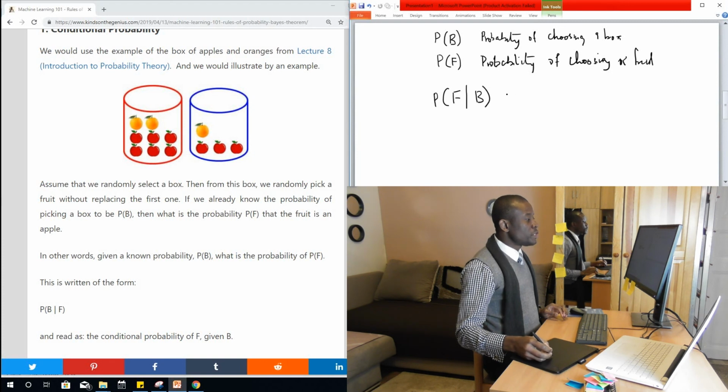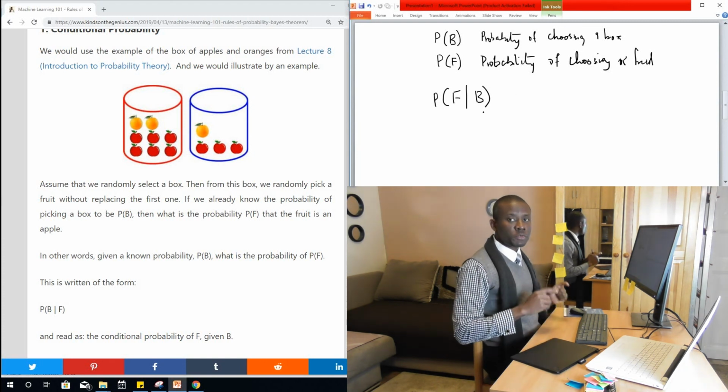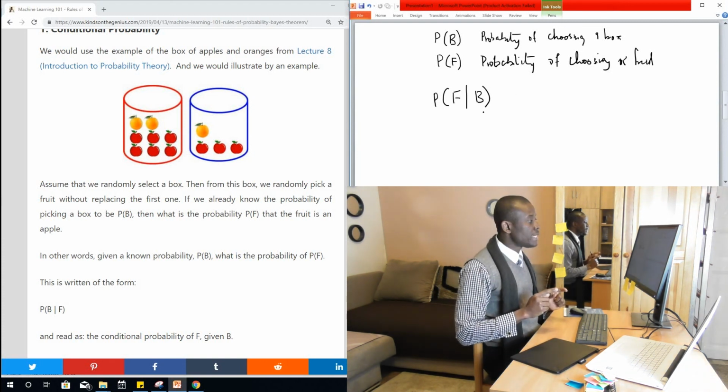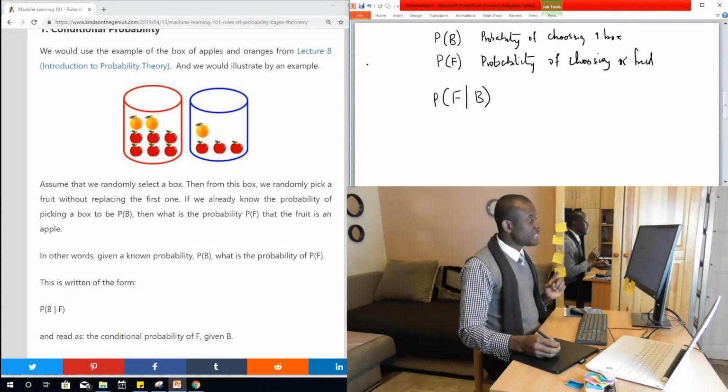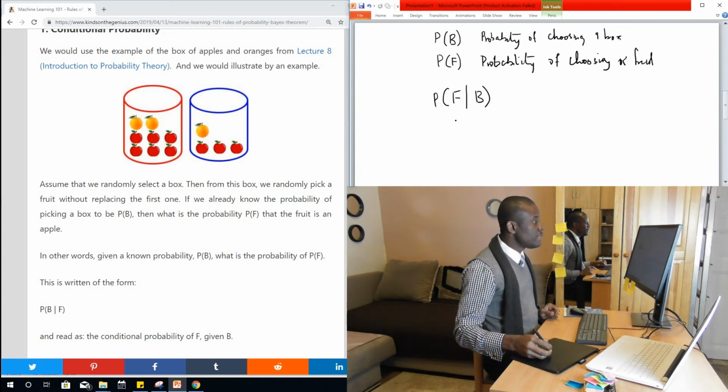This means the conditional probability of choosing a fruit when we know the probability of choosing a box. Now this is terminology. So this is conditional probability.